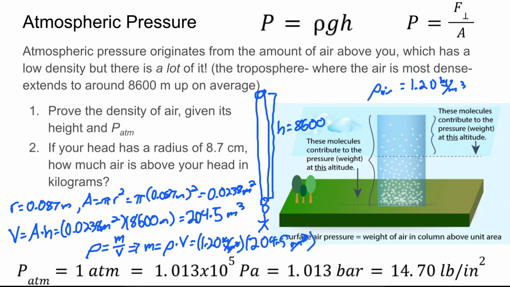The meters cubed cancel out, and we end up with some number of kilograms of air above our head, about 240-ish kilograms of air above your head. So that is a lot of air above your head.